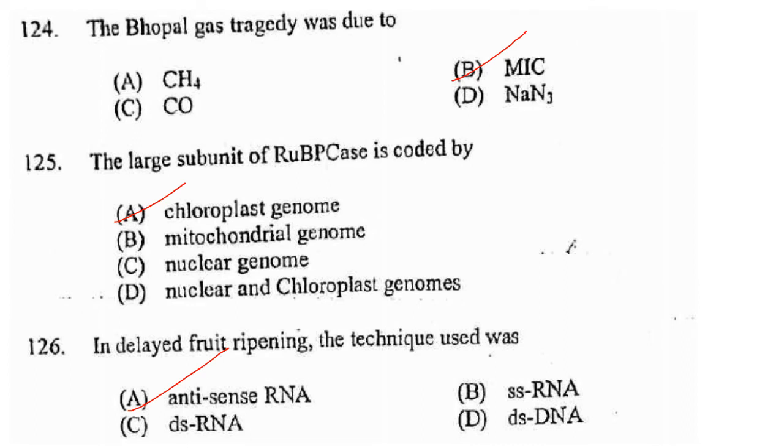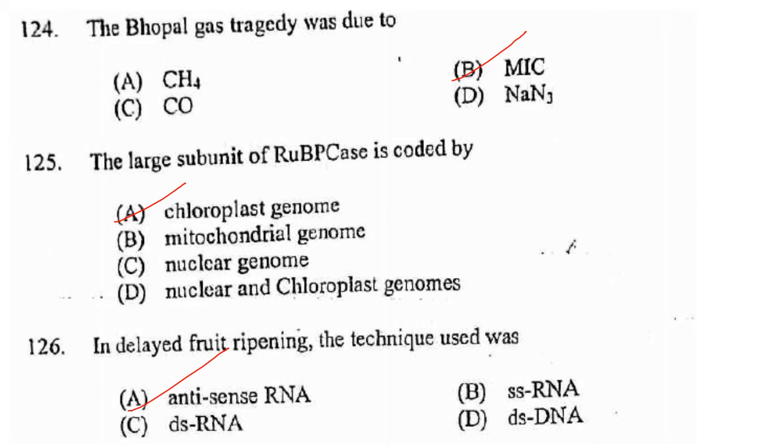Then next one. The Bhopal gas tragedy was due to methyl isocyanate. So answer is option B. The large subunit of Rubisco is coded by. The large subunit is coded by the chloroplast genome and the small subunit is coded by the nucleus. The next one. In delayed fruit ripening, the technique used was, that is antisense RNA against a particular gene which will cause delay in fruit ripening.